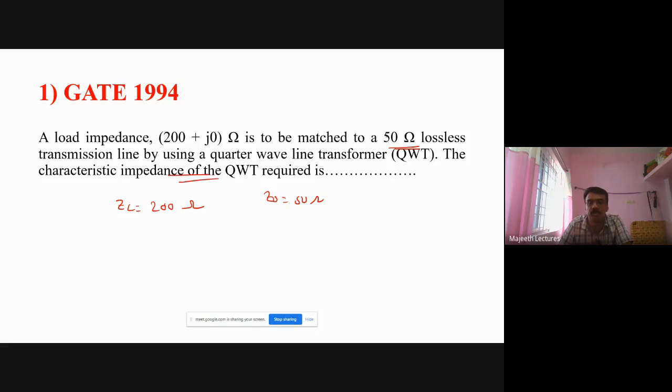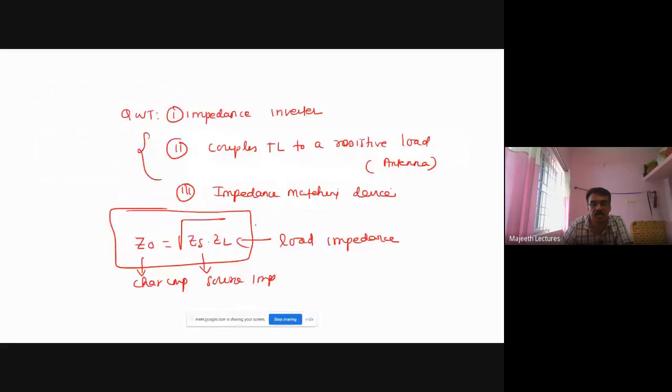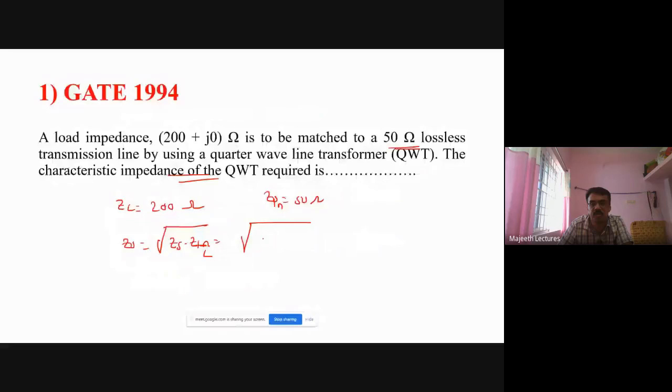What is the characteristic impedance? Z0 is equal to square root of Zs into ZL, where Zs is the source or input impedance, 50, and ZL is 200. So that is the square root of 10,000, so the answer is 100.